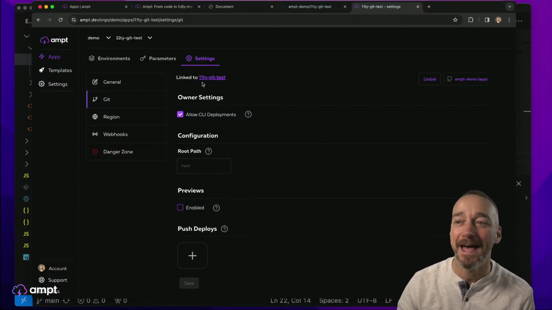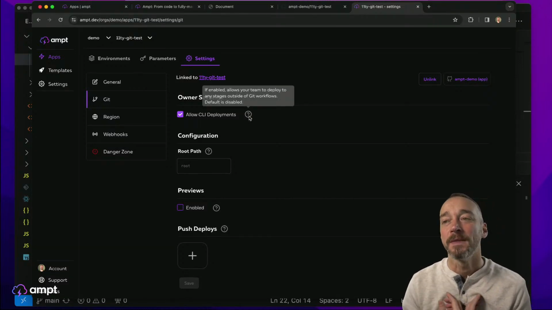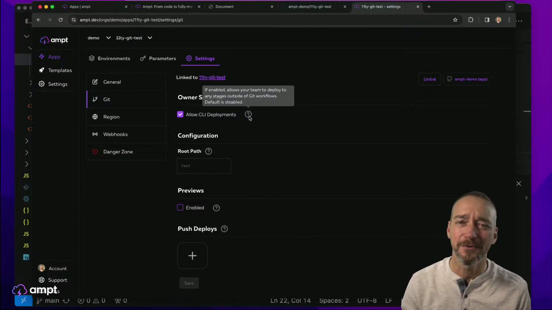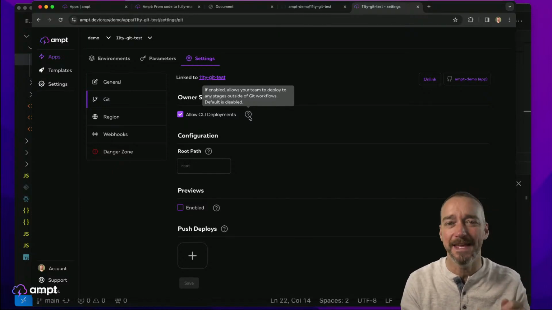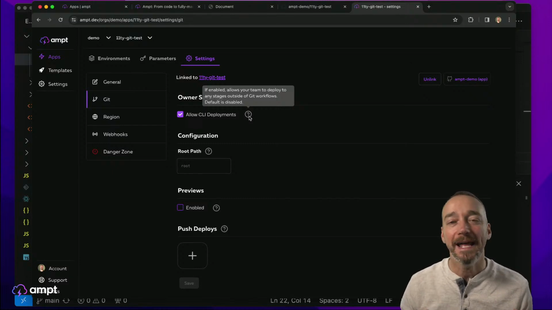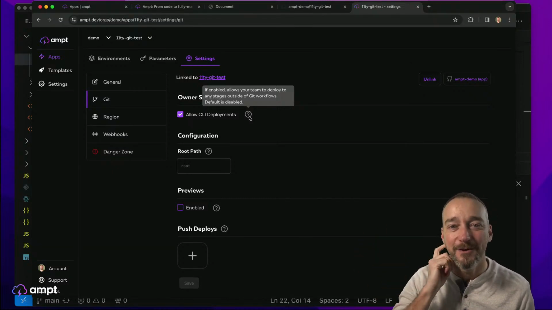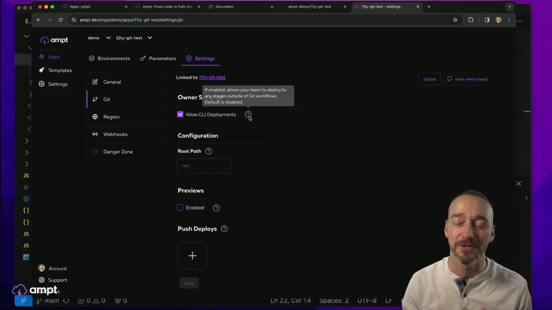So now what I have here is this is linked to 11 Git tests. I have this very cool feature here where it depends on what you're doing. It depends on what you're working on. If you're working on a little script or a little small app and a side thing, and you just like to just get the changes out there and you just want to run deploy, I get it. Just whatever. You only live once, right? So sometimes you just want to push stuff out.